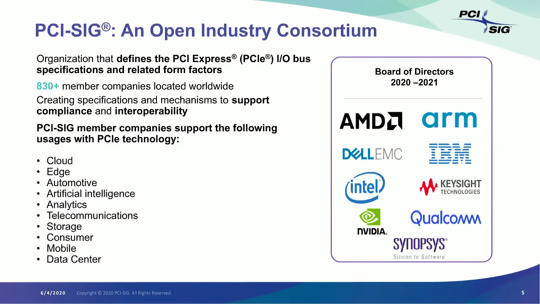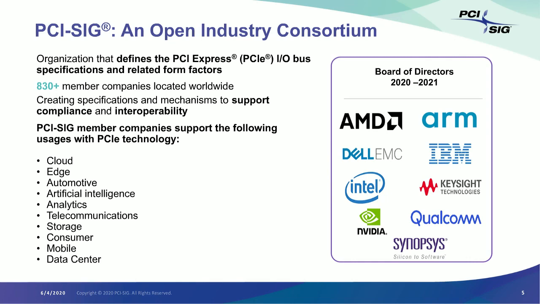PCI stands for Peripheral Component Interconnect. SIG stands for Special Interest Group. So PCI SIG is a consortium of 800 plus member companies. PCI SIG owns and manages PCI Express, also known as PCIe in short, as an open industry standard. This interconnect technology is backed by a robust compliance program and frequent workshops. So member companies can submit their products for interoperability and compliance testing, and this helps with the seamless plug and play capabilities.